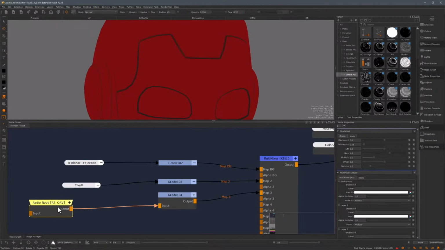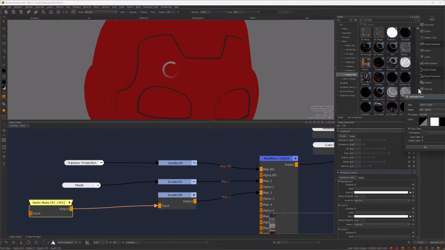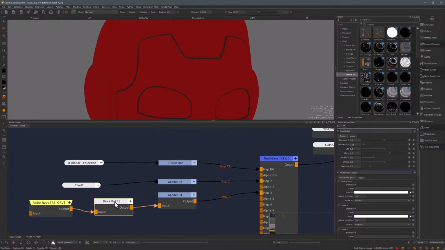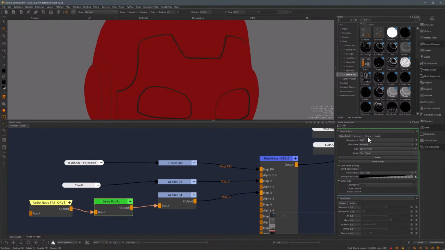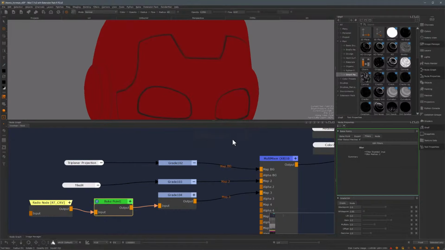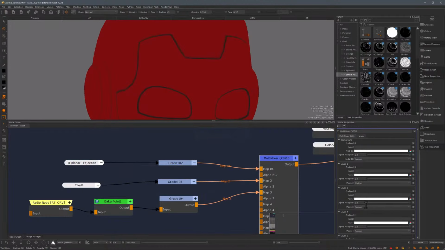So in here, I'm going to insert the bake node, just because I want to add a filter to it and blur this curvature map a bit. I want to make this bake point quite small because I want to get a nice blur out of it. So I'll just leave that at the default, and in here I will just bake it. And once it's baked, I'll go to the filters and I will add a blur filter from here. And I have preview enabled so you can see what's going on in here. Maybe 4 is a bit much, so I'll just try something like 2. And I'm going to say I'm happy with this, so I'll just hit apply. So now let's put this curvature map on multiply here so we can see what the breakup does. And this is what we get.